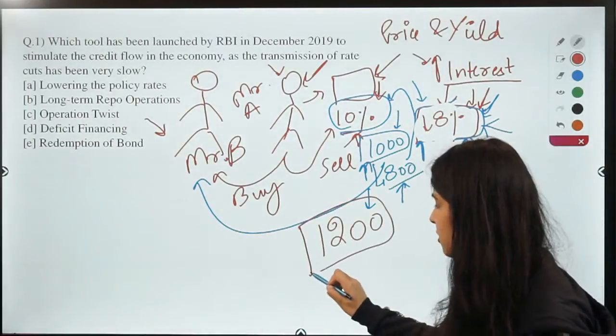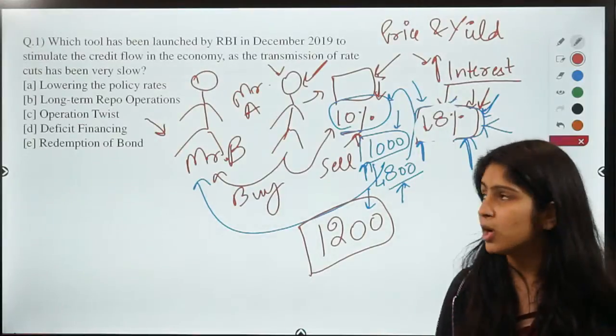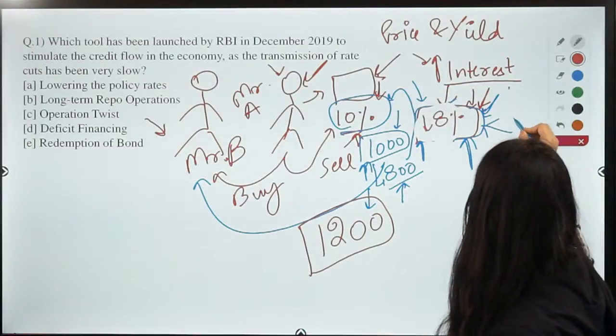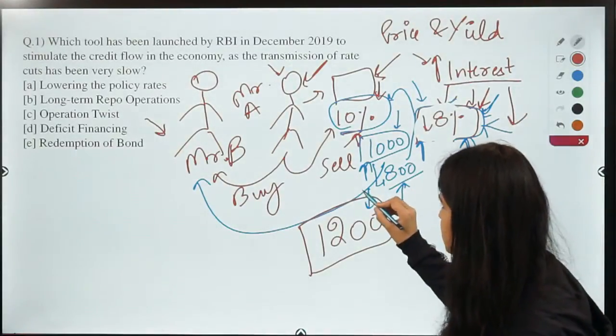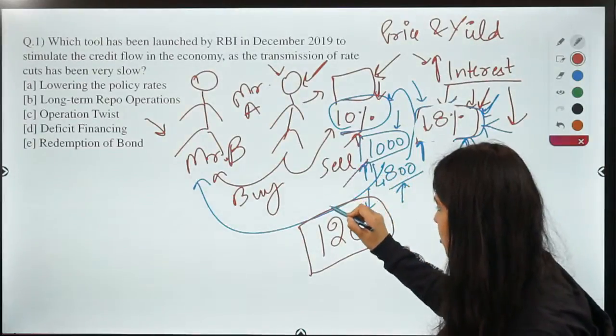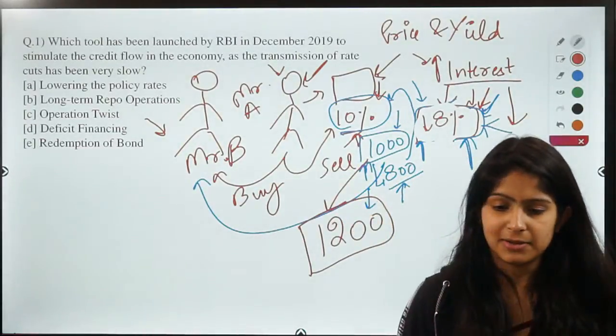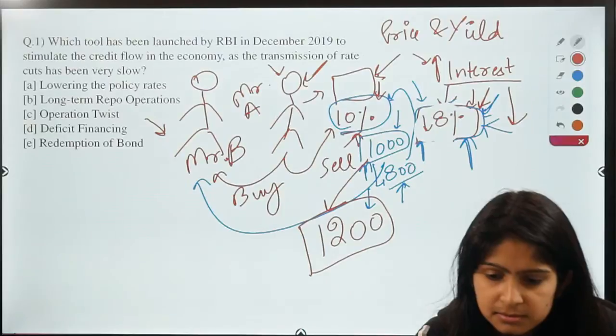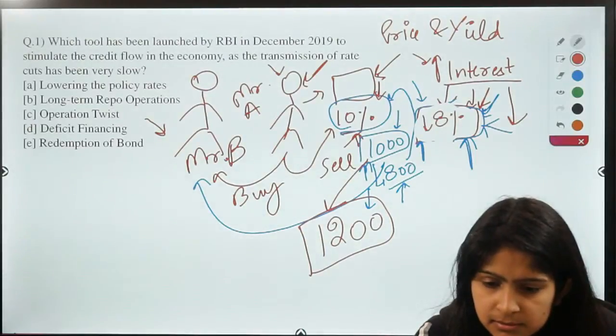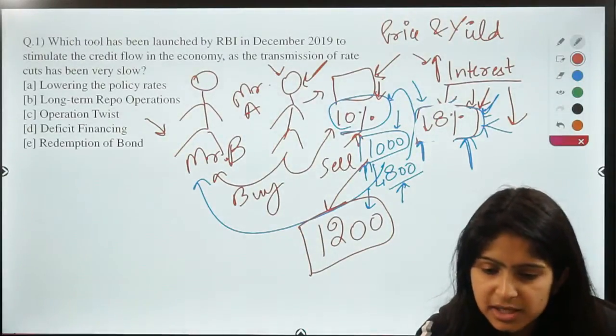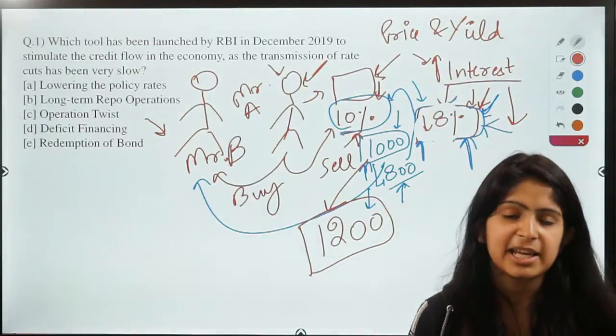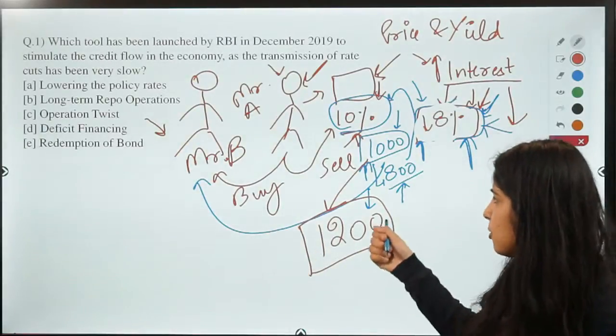So now an inverse relationship also works here. The interest rates go down, and the price of the bond goes up from 1,000 to 1,200 rupees. Yes, Venkatesh, you guessed it right. Mr. A is going to raise the price of the bond.